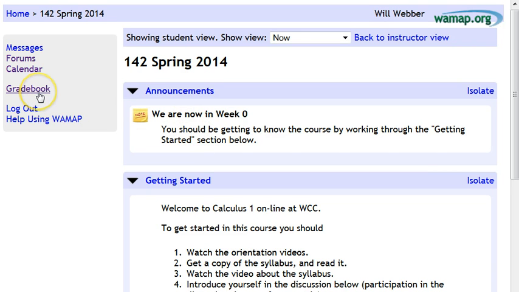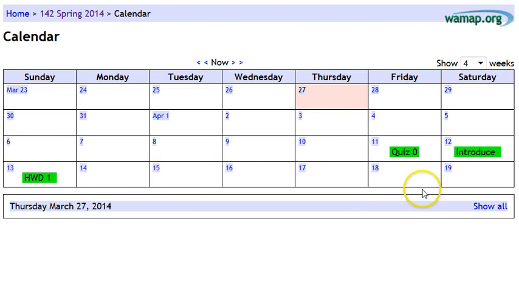A couple other things. Click on the gradebook link to see the scores that you have so far on the quizzes and the tests. And there's a calendar link here which shows you when things are due. For instance, this homework discussion for the first week is due by Sunday night on the 13th. Quiz 1 is also due at that time.